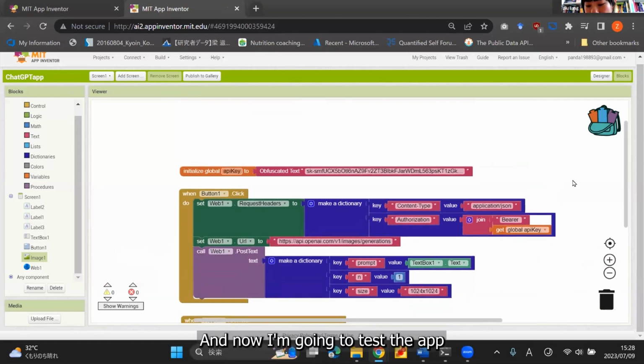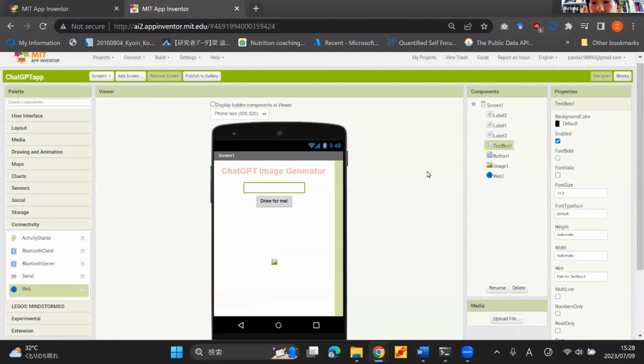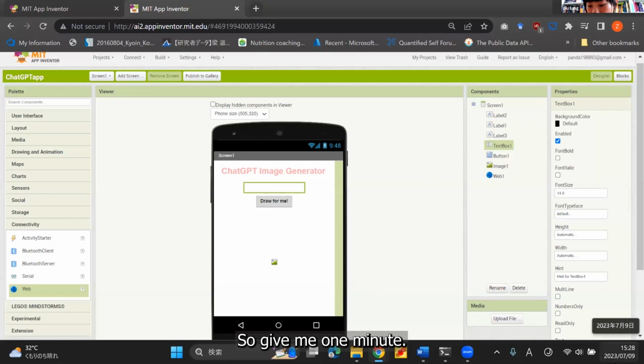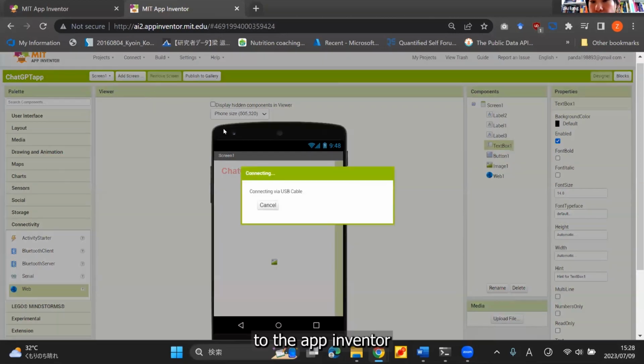And now I'm going to test the app on my phone. I will need to reset the emulator. Just give me 1 minute. You can connect your device to App Inventor, and then you can happily test your app on the real device.